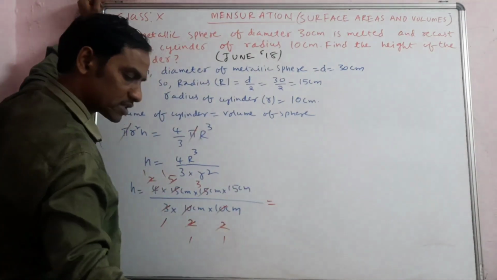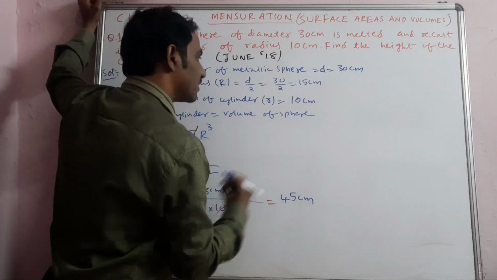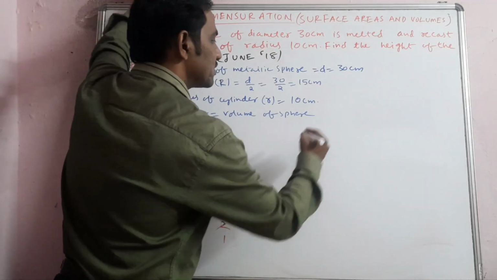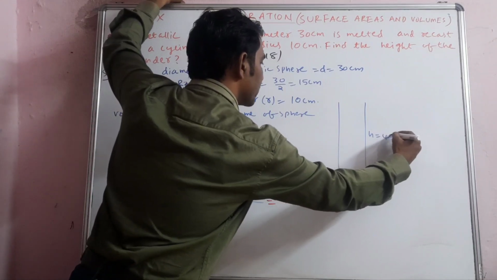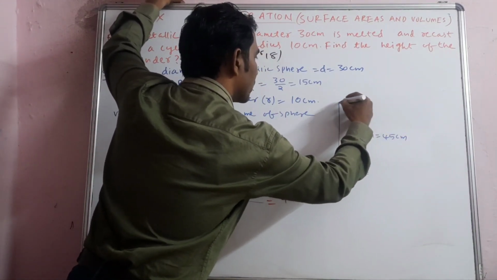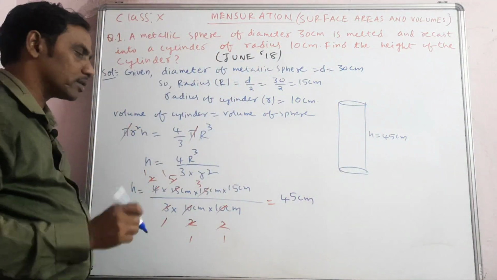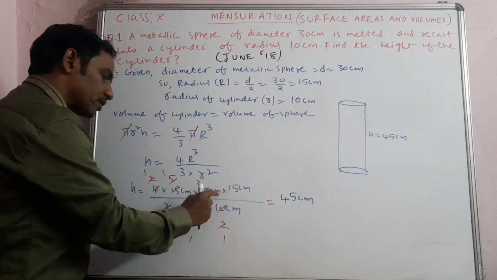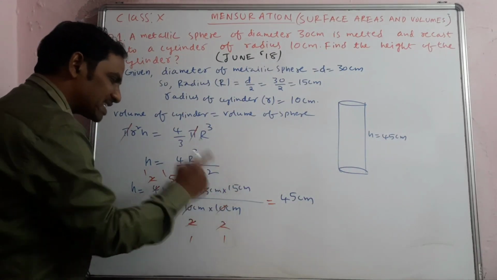Now we just multiply: 3 into 15 will be 45. Means the cylinder formed will have a height of 45 centimeters. That is the meaning. This is about the problem. Now see another thing: centimeter cubed on top and centimeter squared down, so that gets cancelled and only 1 centimeter will be left.